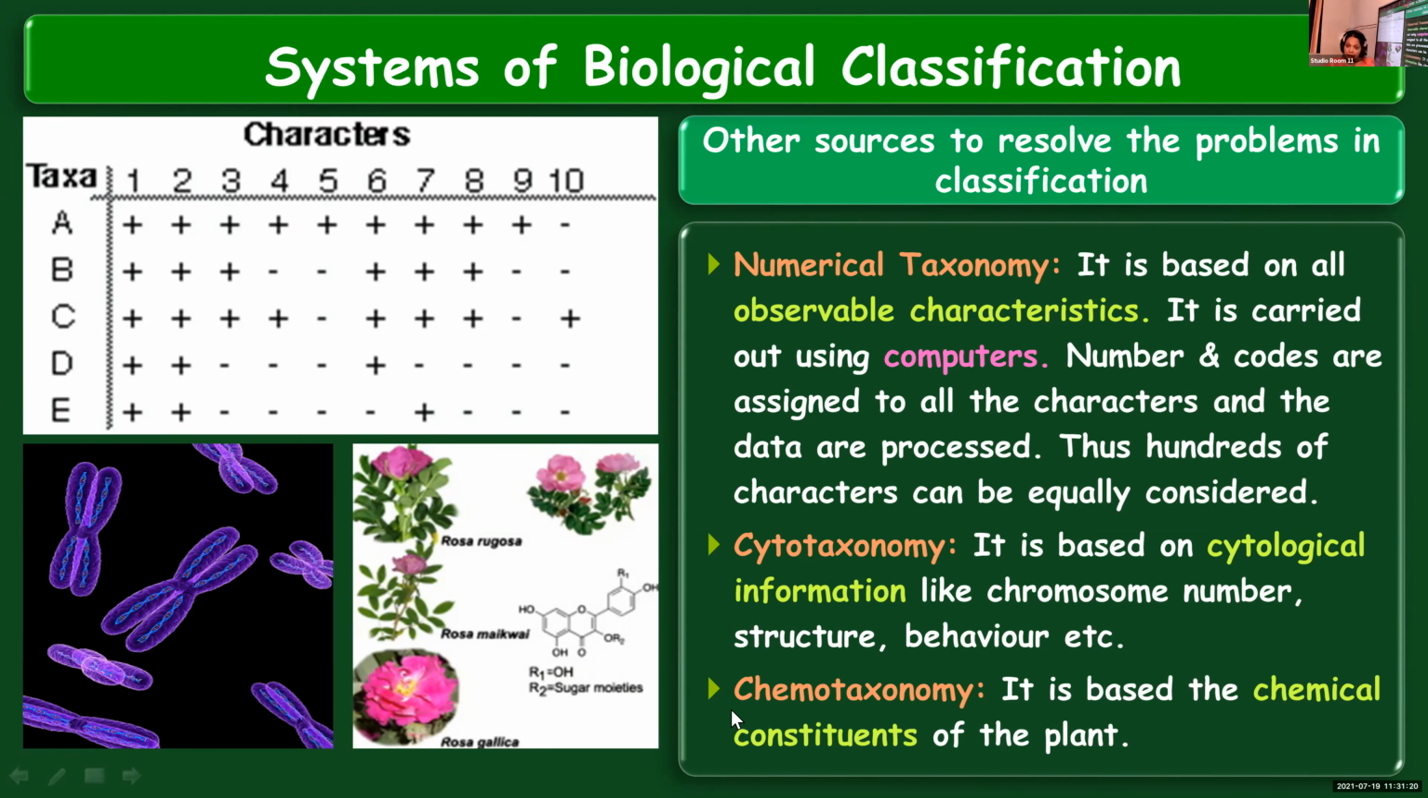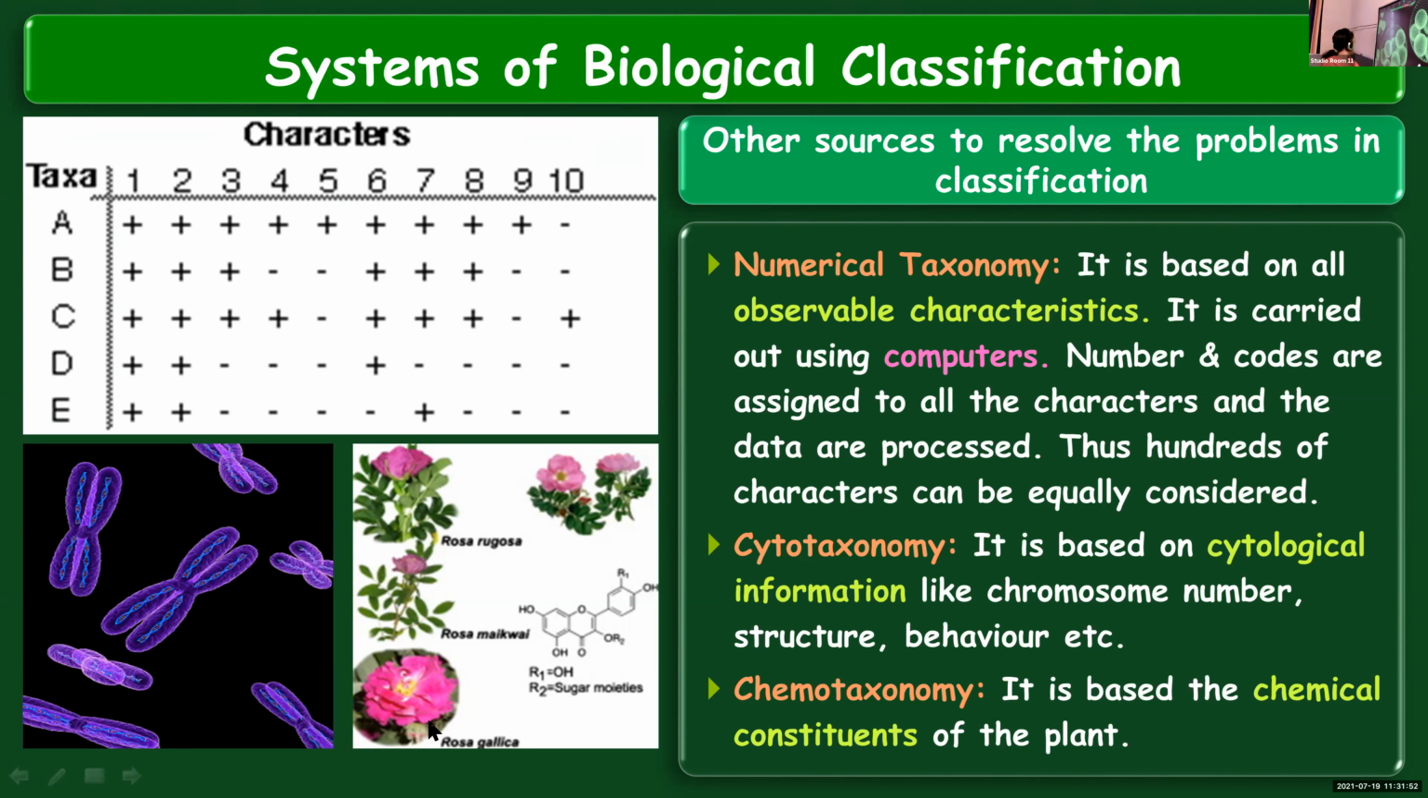Whereas in chemotaxonomy, as the name suggests, it is based on the chemical components, or what are the different chemical substances present in a plant. That can differ from plant to plant. Some chemical substances will remain the same in different plants, but there are so many differences among plants in terms of the chemical substances produced. So chemotaxonomy is based on the chemical constituents of the plants.